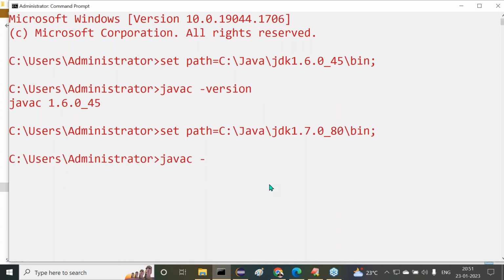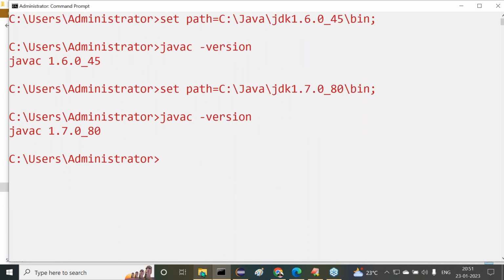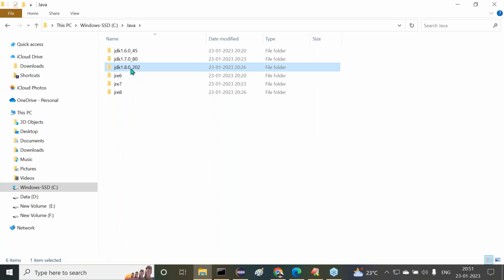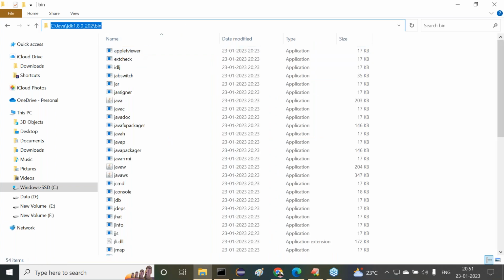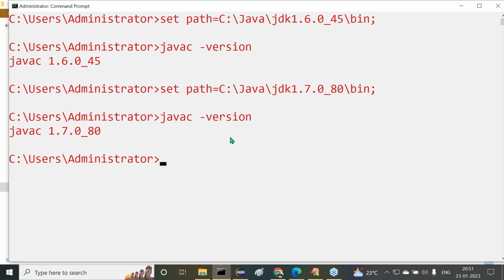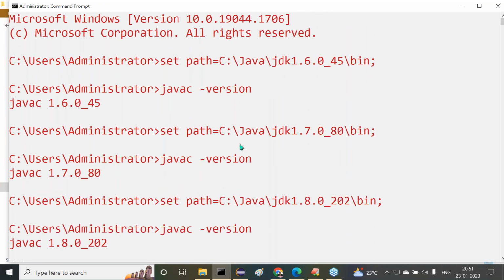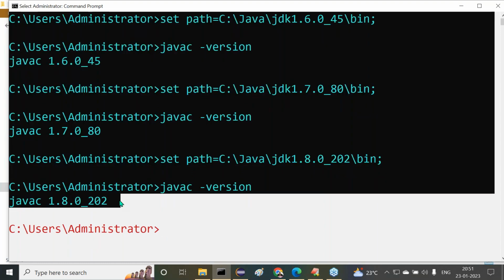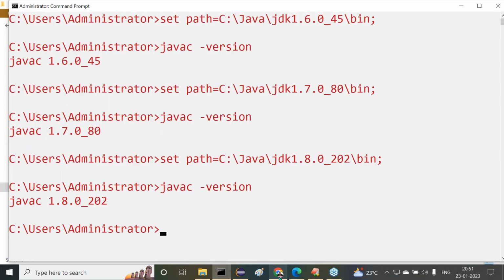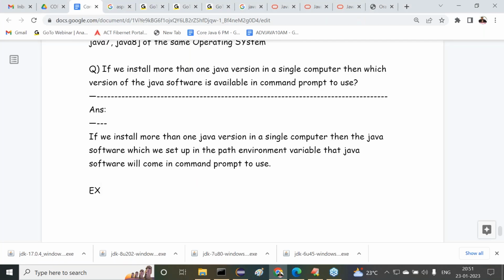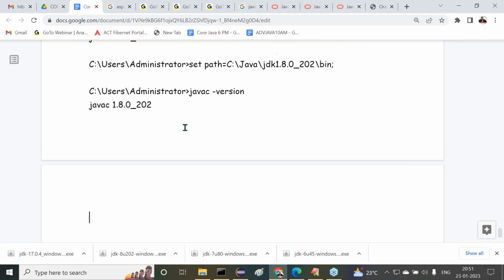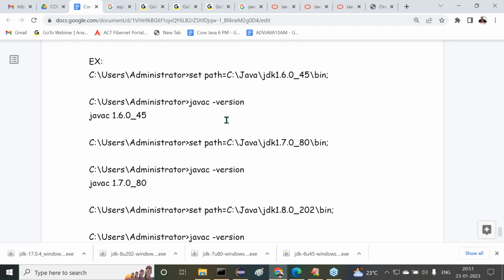All right, sir. javac hyphen version, 1.7.0. Next is after that, 1.8.0 bin now. So set path is equal to that, and javac hyphen version. What we are getting here, these many things here we are getting. Got it or not? All right, sir. For your sake, I want to copy this and give it in the document. As you installed all three versions of Java, I gave that information here. This is a simple point I'm telling you.